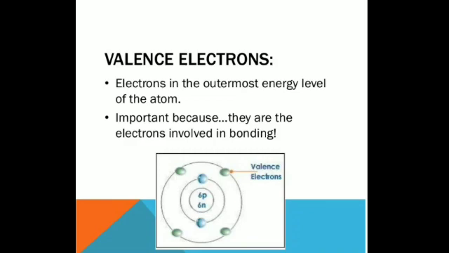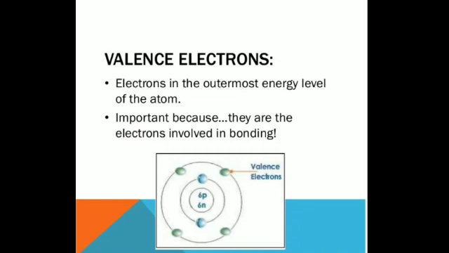Here you can see the atomic structure of carbon. This is an atom of carbon. You can see how the electrons are arranged. So this is the valence shell, that is the outermost shell of an atom is known as its valence shell, and the electrons which are present in this shell are known as the valence electrons. Is it clear? These electrons, I have told you, are very important as they participate in the chemical reaction and they are responsible for the formation of compounds.